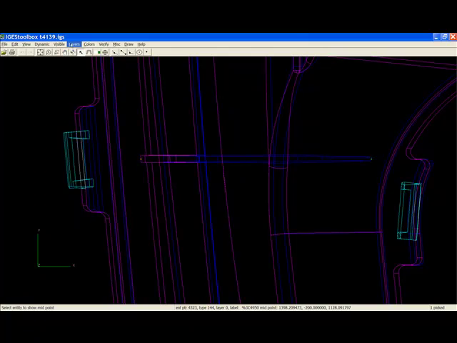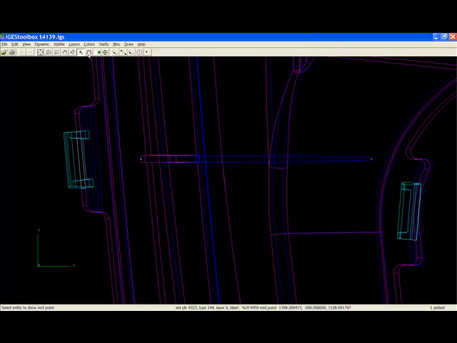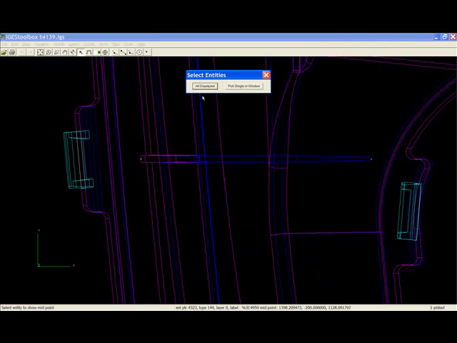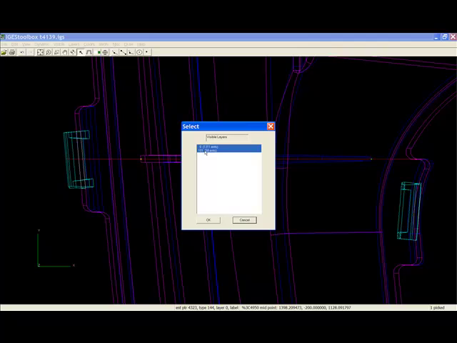Now I'll go up and I'll set the active color. And now I'll go back up to the cut section icon on the toolbar. I want to select the pick option here. The points in the dialog box are based on the points at the locations of the floating points that I placed earlier. I'm going to select the points on the y-axis. I'll simply select all displayed, and my section is cut.